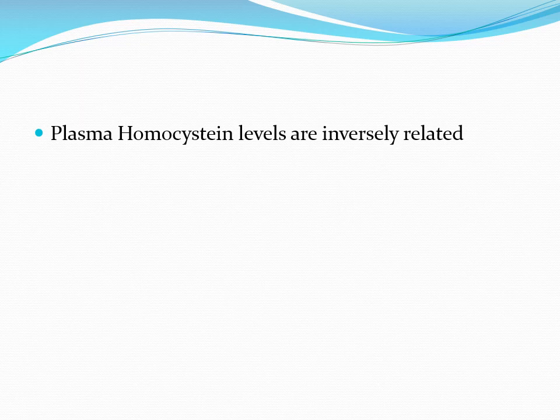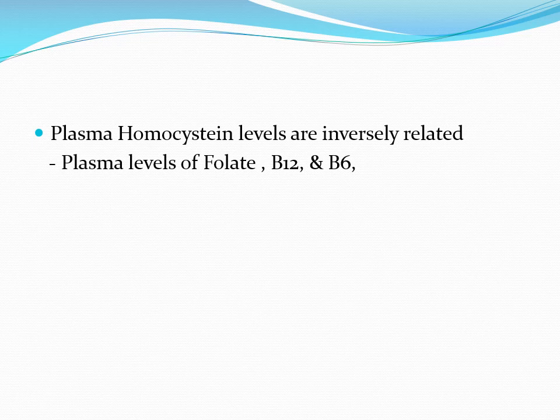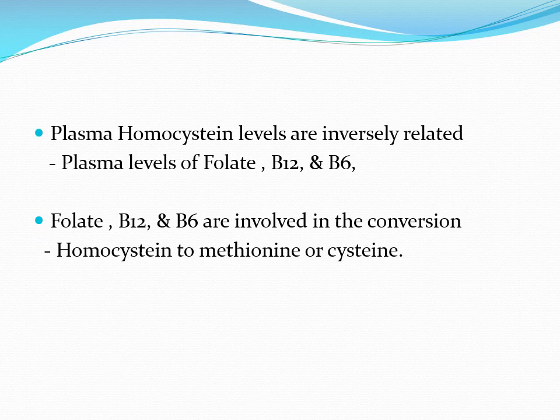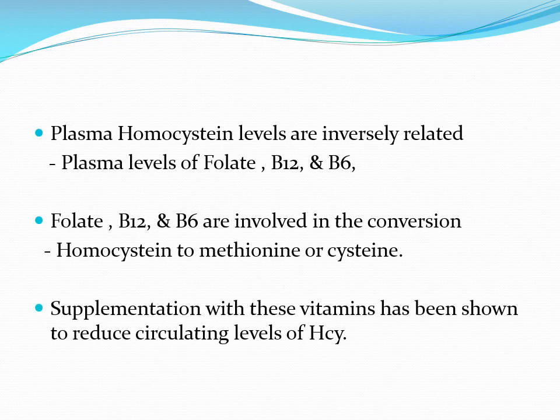Plasma homocysteine levels are inversely related to the plasma levels of folate, B12 and B6, the three vitamins involved in the conversion of homocysteine to methionine and cysteine. Supplementation with these vitamins has been shown to reduce circulating levels of homocysteine.